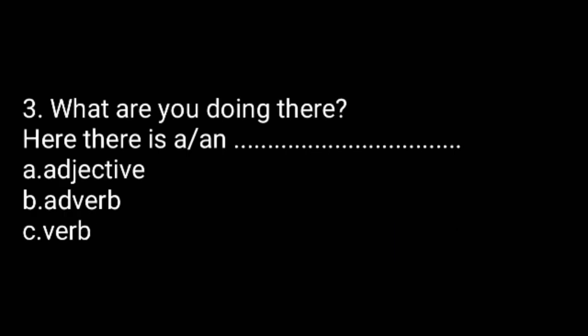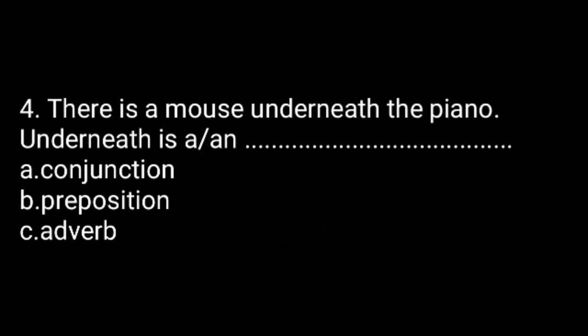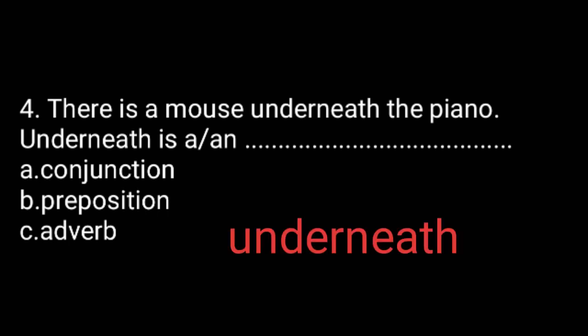The next one. What are you doing there? Here the word there is a or there is an dash. Is it an adjective? Is it an adverb or is it a verb? Fourth one, there's a mouse underneath the piano. The word underneath is a or an. Is it a conjunction? Is it a preposition or is it an adverb?